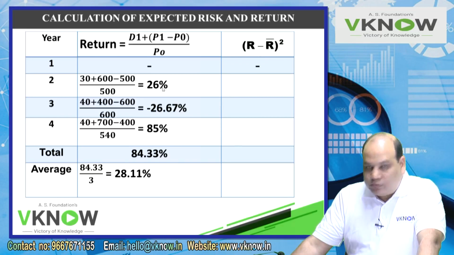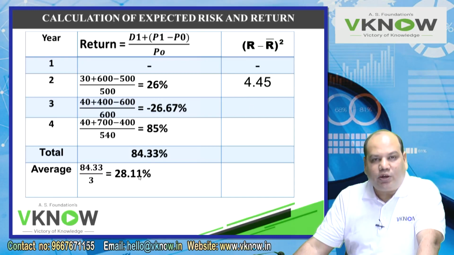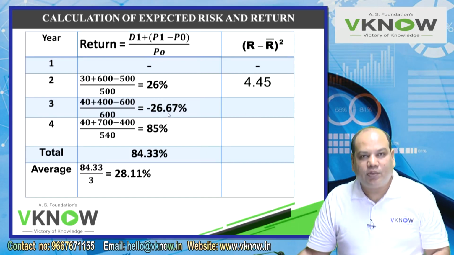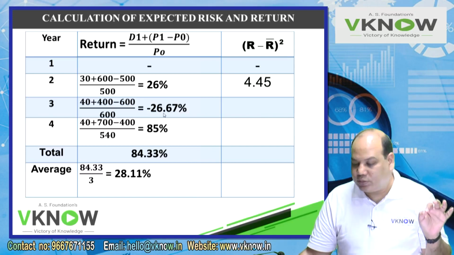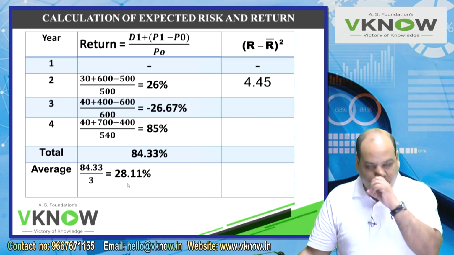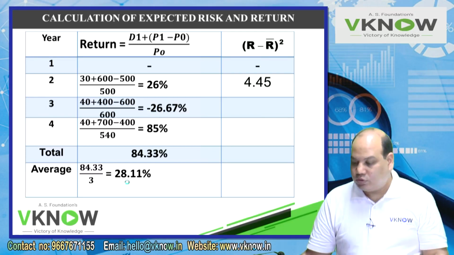How will you do it? Type on your calculator. Use memory plus also. I will require the total. 26 minus 28.11 into equal to. So right here 4.45. Then this is minus and you have to deduct 28.11. So minus means you have to add them. So type, listen to me. If it is minus here, you will say 26.67 plus 28.11 into equal to, so that will give you 3000.85.